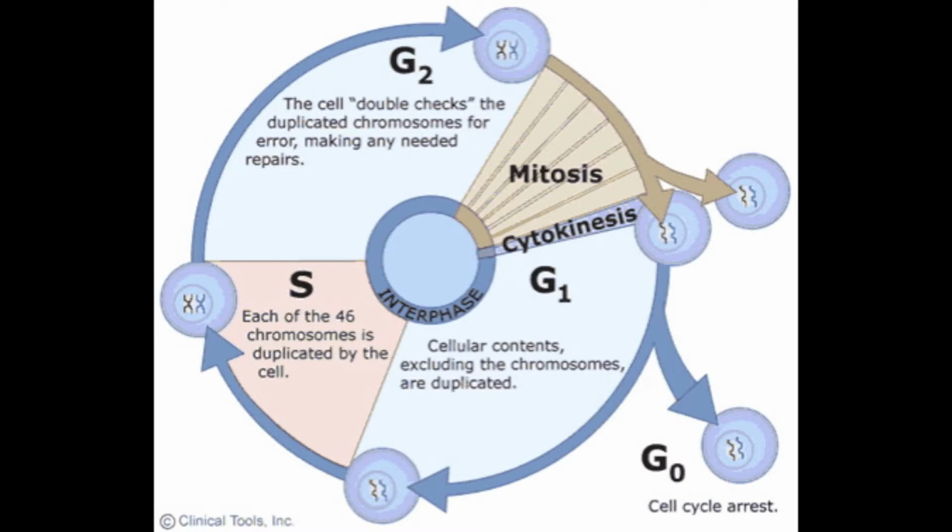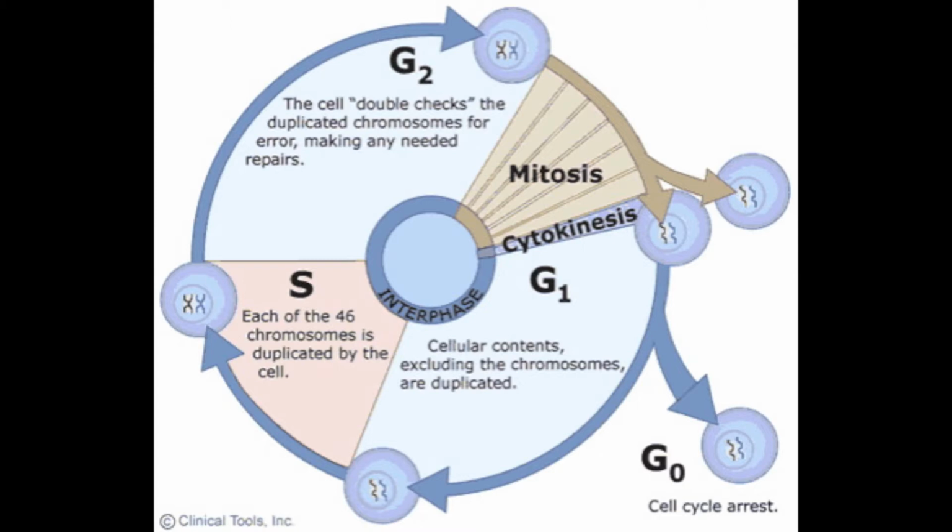During S phase, DNA replication occurs. G2 is the last phase before mitosis. The cell continues to grow and the G2 checkpoint makes sure that the cell is prepared for mitosis. Phases G0 through G2 are grouped together as interphase. The cell spends most of its life here.